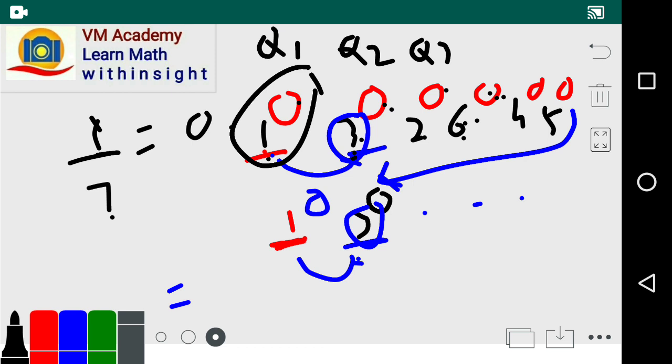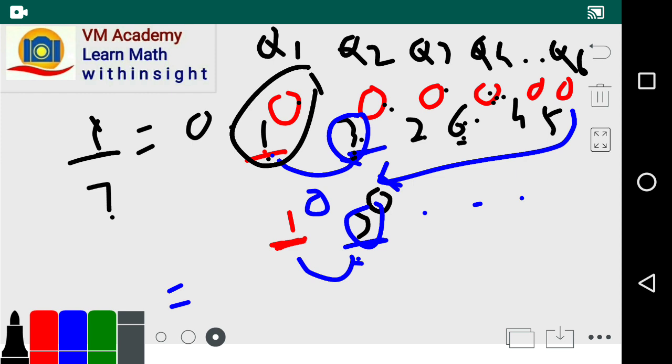So the fourth remainder is 6 into 10, 60, and it becomes 60 divided by 7. In this manner we get the fourth quotient, and so on up to the sixth quotient.